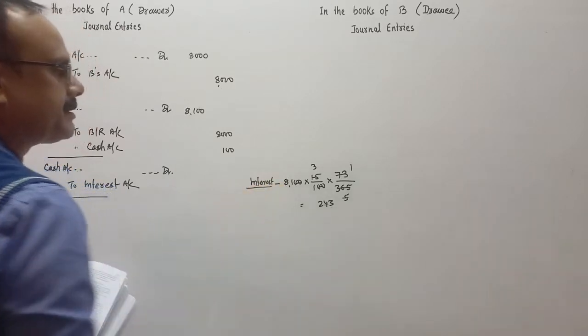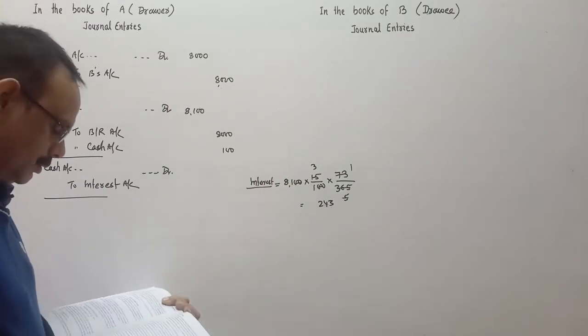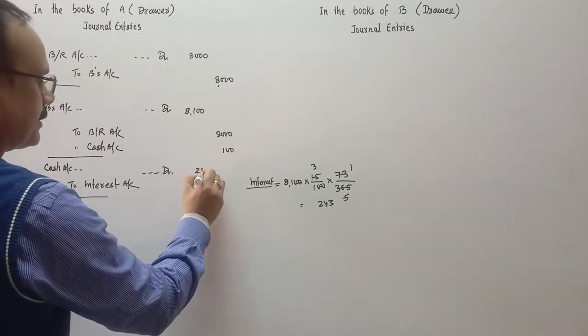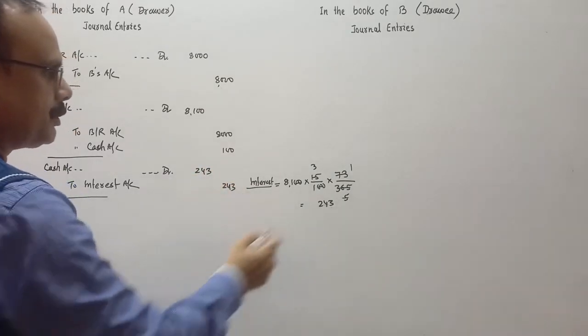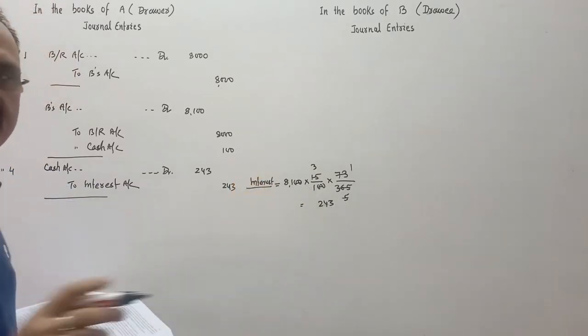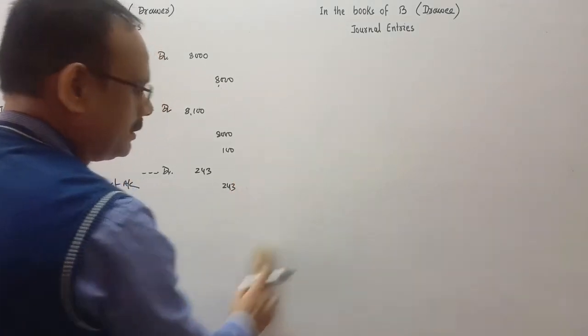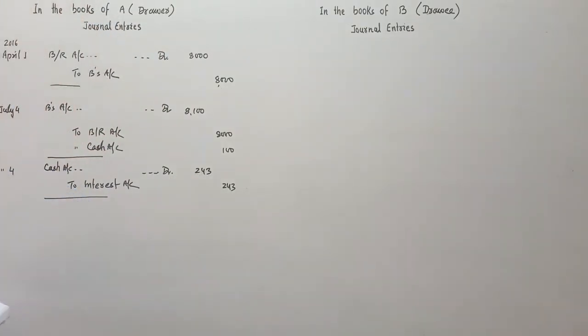In the working note it is 243, the interest amount. You do this calculation in the working note, not here. Okay, so 243 is the interest.